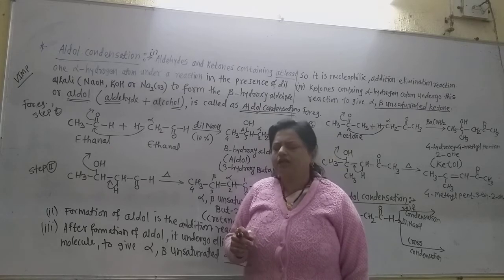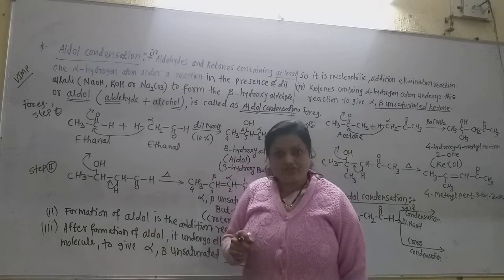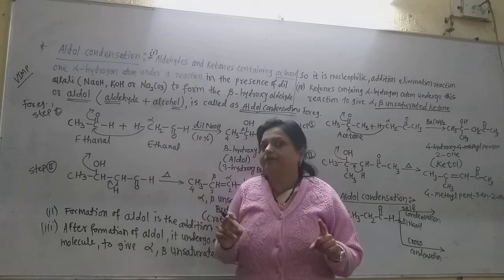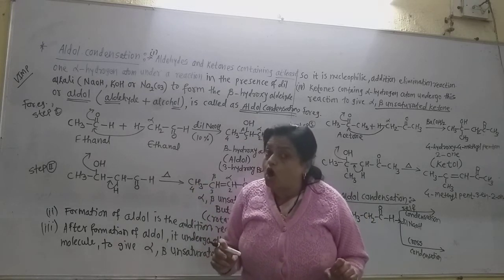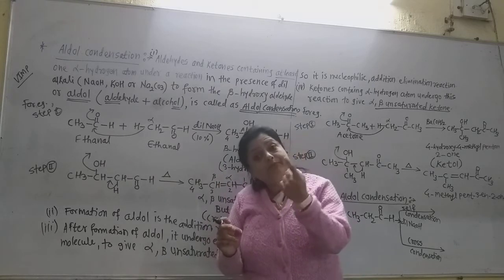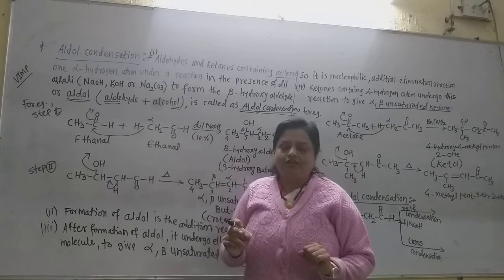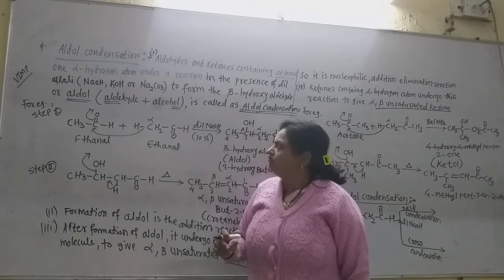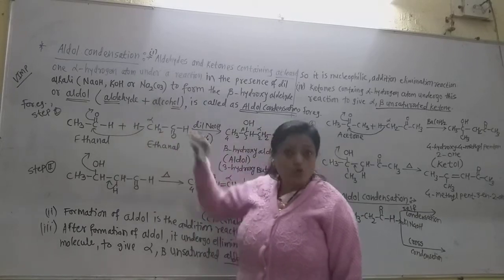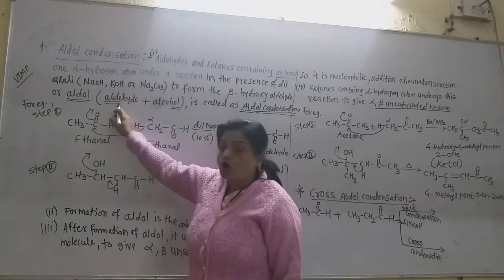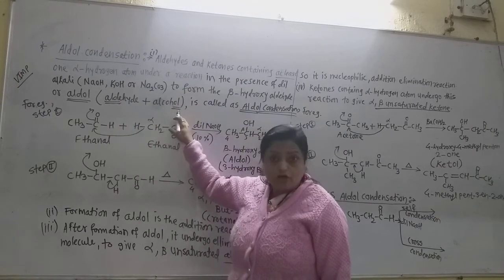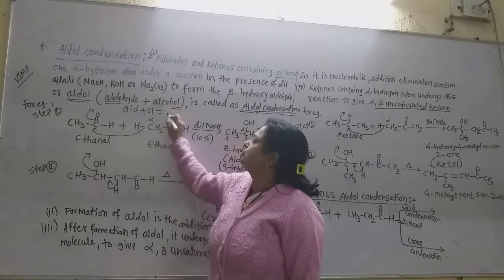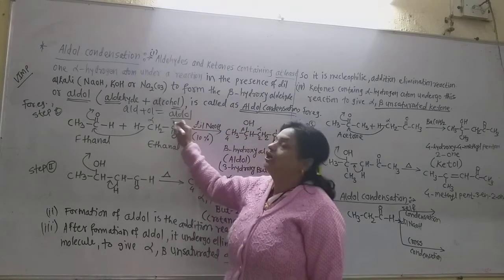Why is this reaction called aldol condensation? Why is it called aldol? It is not the name of a scientist. Remember, the name is given from the functional groups which are present in the product. Now in the product, after aldol condensation, there are 2 functional groups. One is the aldehyde and another is the alcohol. So ALD from aldehyde and OL from alcohol. So ALD plus OL is equal to aldol. So the name is aldol for this reaction.